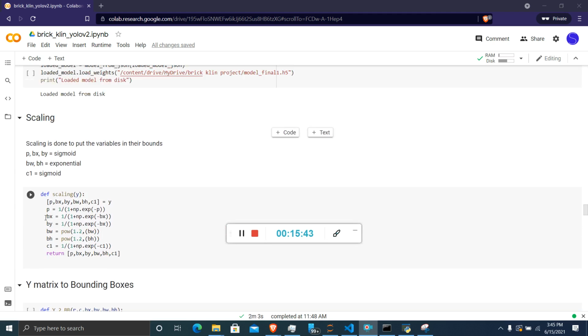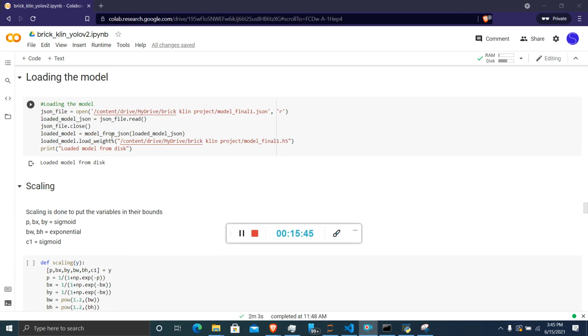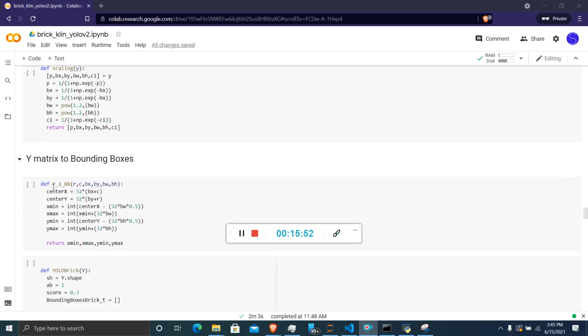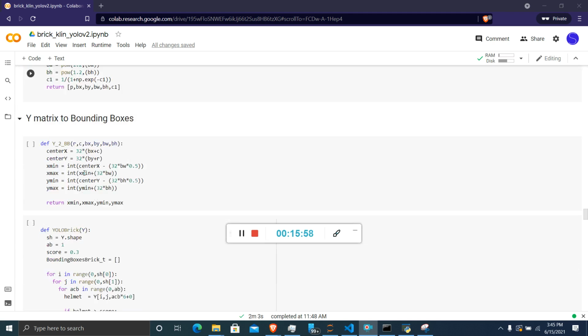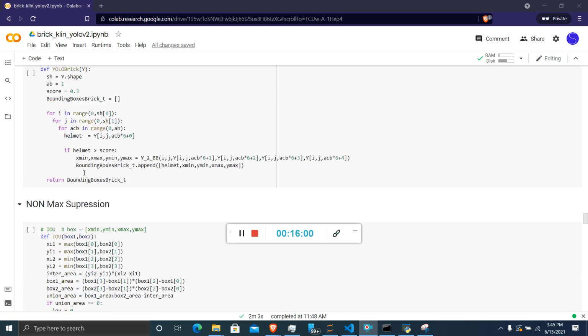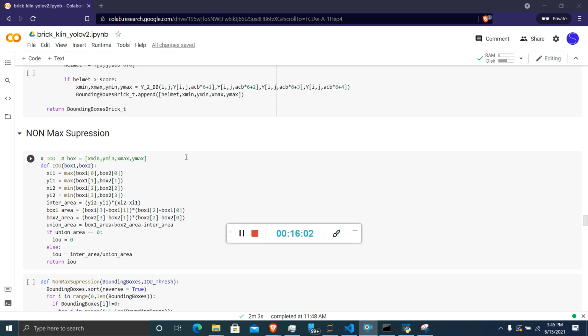In order to check, we have to load the model which we saved as final1.h5. So we have loaded the model, and we are doing scaling, which is done to put the variables in their bounds. And in YOLO the main thing is non-max suppression.